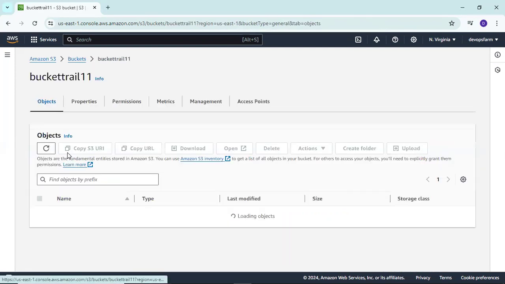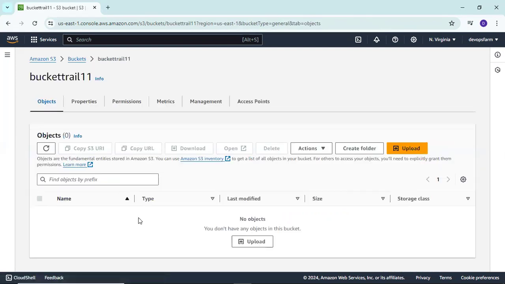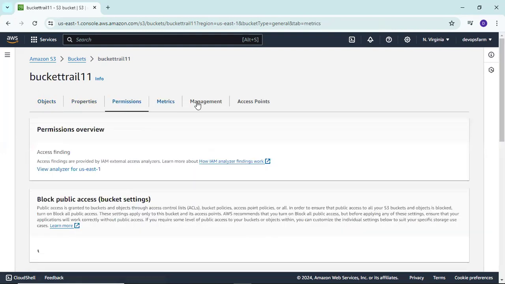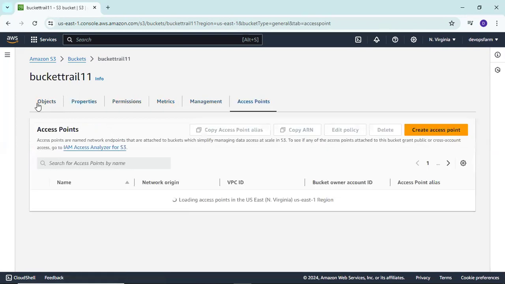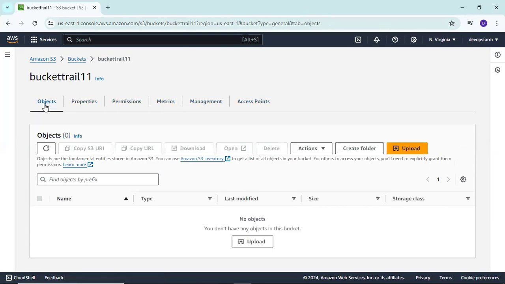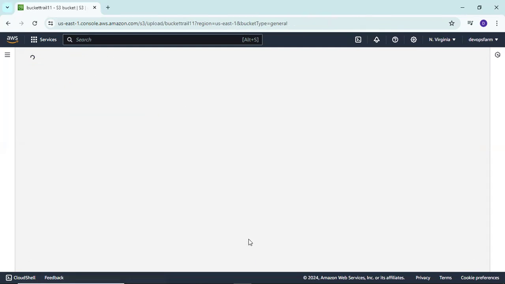Click on the bucket and you can see there are multiple options: objects, properties, permissions, metrics, management, and access points. We will learn them one by one. In objects we have the option to upload our files or folders, so click on upload.